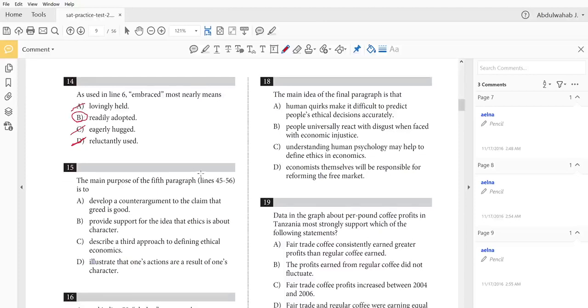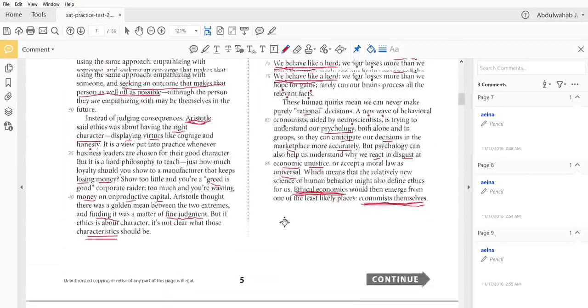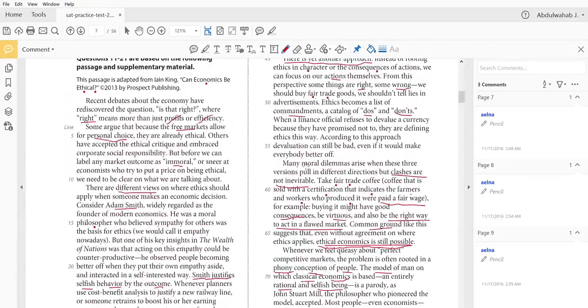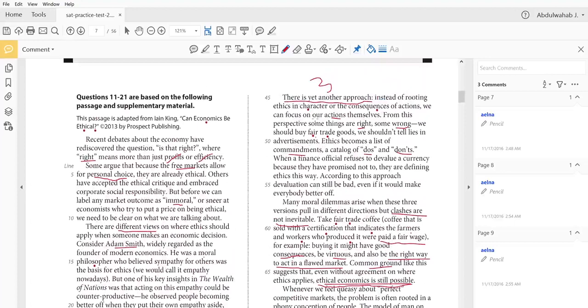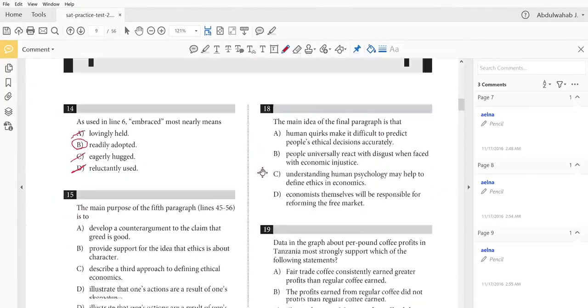The main purpose of the fifth paragraph, lines 45 to 56, is to, let's just check what the paragraph 45 to 56 is. So it's the third paragraph that discusses the third point of view, which says basically that we should judge actions by themselves. We should judge whether something is ethical or not based on the action itself. We should have a catalog of do's and don'ts. So let's take a look at the options we have.